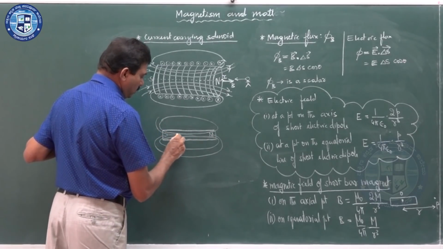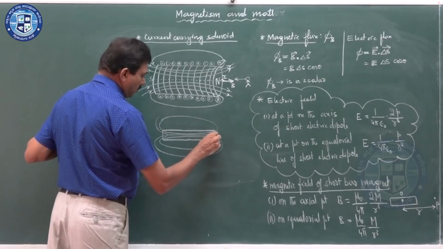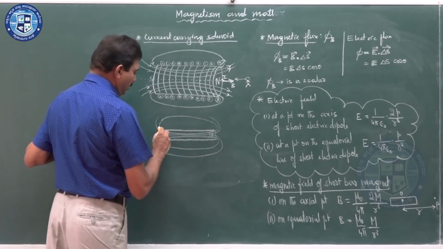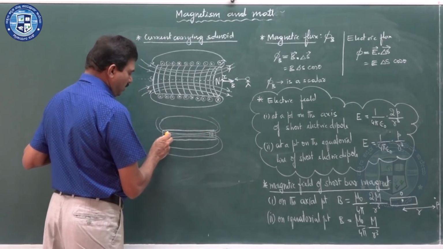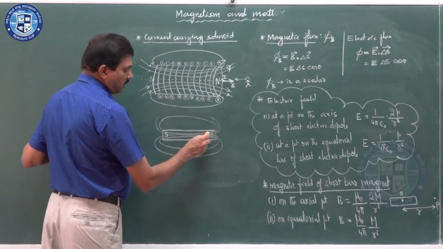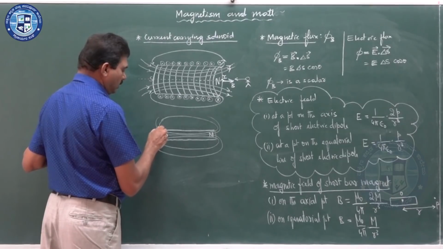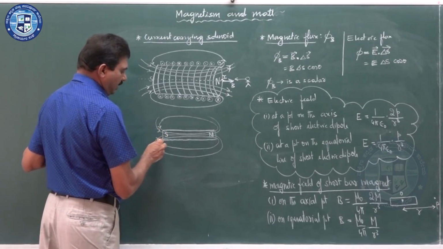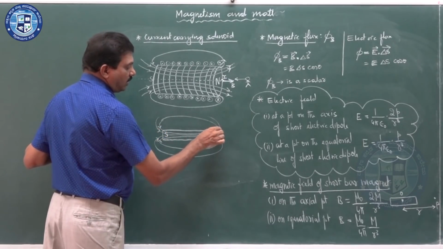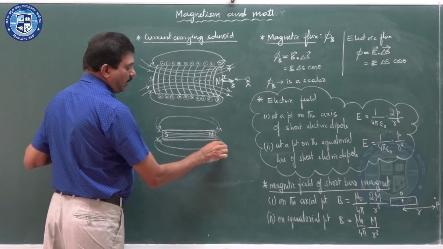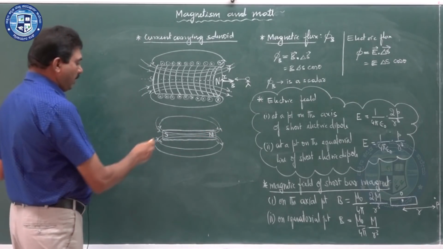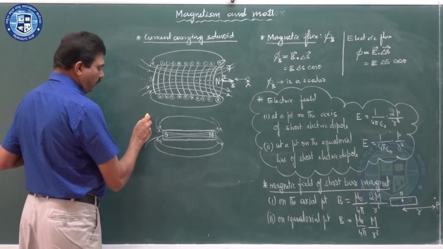They are closed loops. In the south pole they enter like this, and in the north pole they emerge. We can observe there are many field lines.